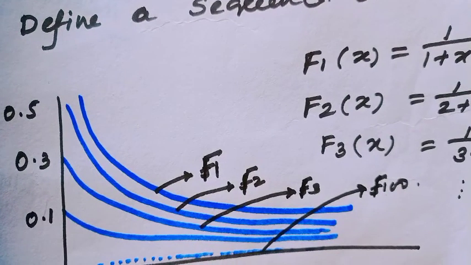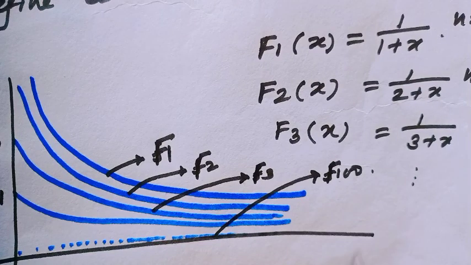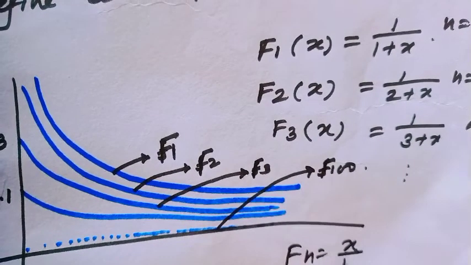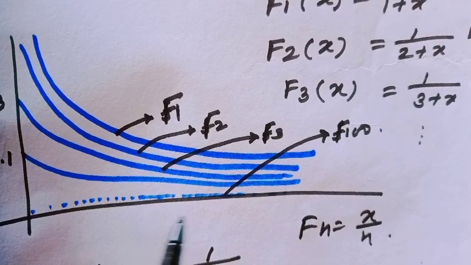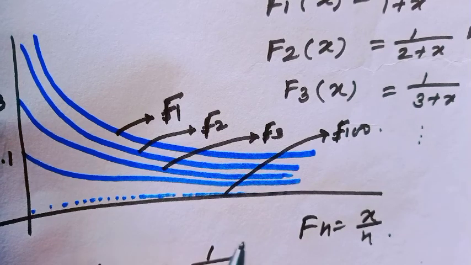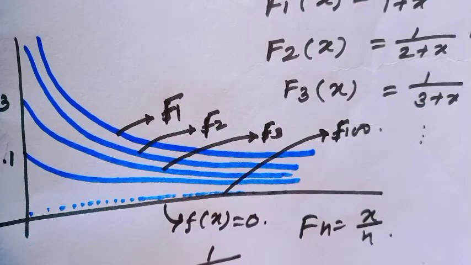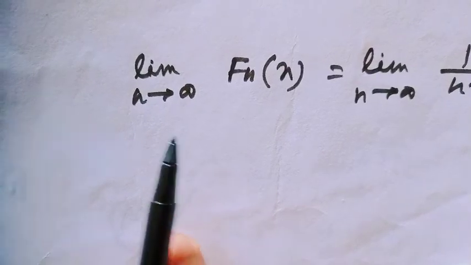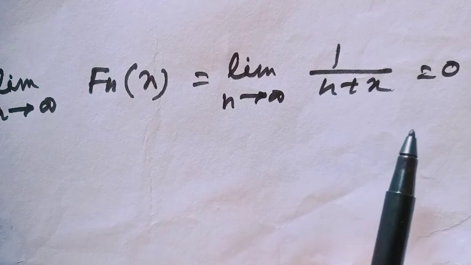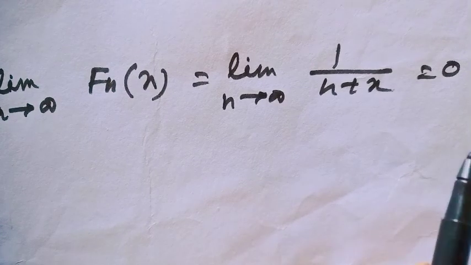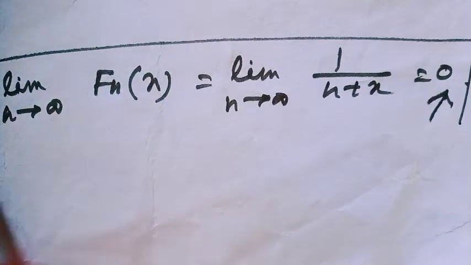Notice the picture again. Similar to the sequence of function fn(x) equal to x over n, when n increases, this function tends to the function F(x) equal to 0. Therefore, the limit as n tends to infinity of fn(x) equals the limit as n tends to infinity of 1 over n plus x, which is 0. Are you getting the idea? Well,